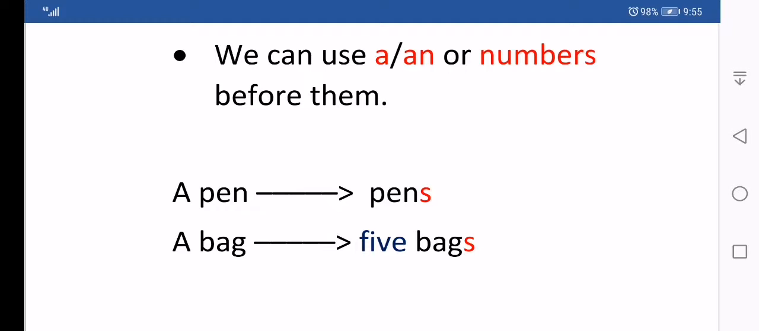As you can see, we have pens and bags. So we can count the pens. We can say 3 pens, 4 pens, 5 pens. So countable nouns can be counted and can be in the singular or the plural forms.